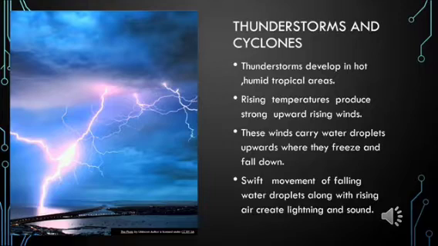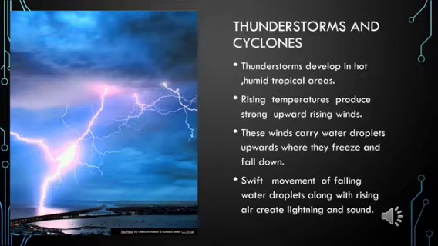Now these thunderstorms usually develop in very hot and humid tropical areas, that is, the regions near the equator. This region receives a lot of heat from the sun. So what happens over here? The temperatures are very high usually.